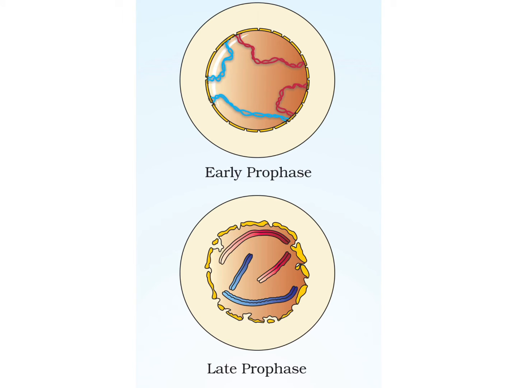Here in this diagram, it is very clear that the nuclear membrane starts disappearing in early prophase. That means prophase has started. Even the condensation of chromosome is observed. Okay, so chromatin material is changed to chromosome, in which sister chromatids and centromere are observed. Similarly, the late prophase is much more clear as compared to early prophase. Here almost the nuclear membrane has disappeared or is disappearing. Even the chromosome structure is much more clear. The two chromatids are found and they are joined at a common point known as centromere.